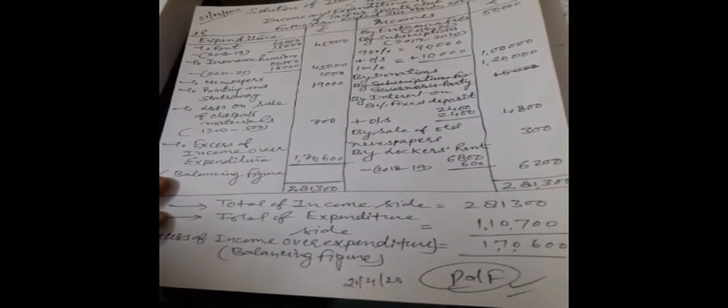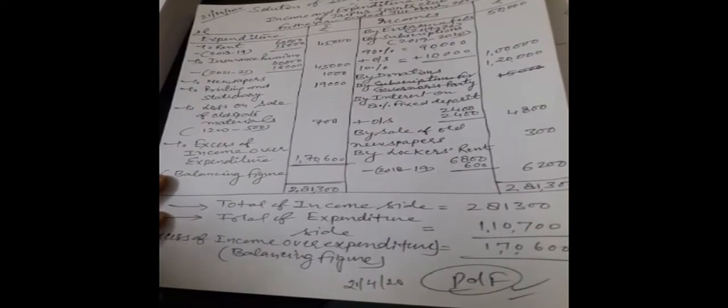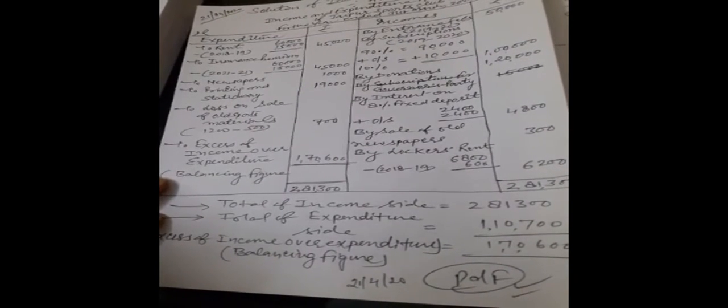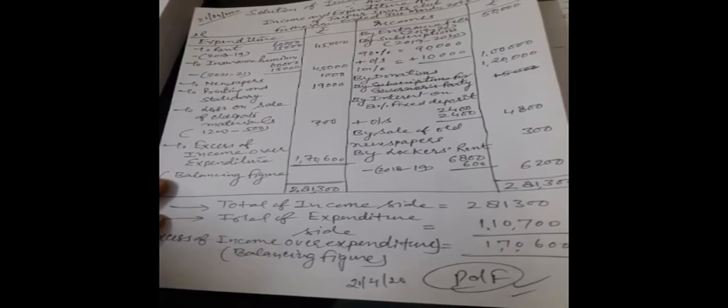Then books, capital expenditure. Newspaper will be recorded. Printing and stationery will be recorded because of the revenue nature of the transaction.